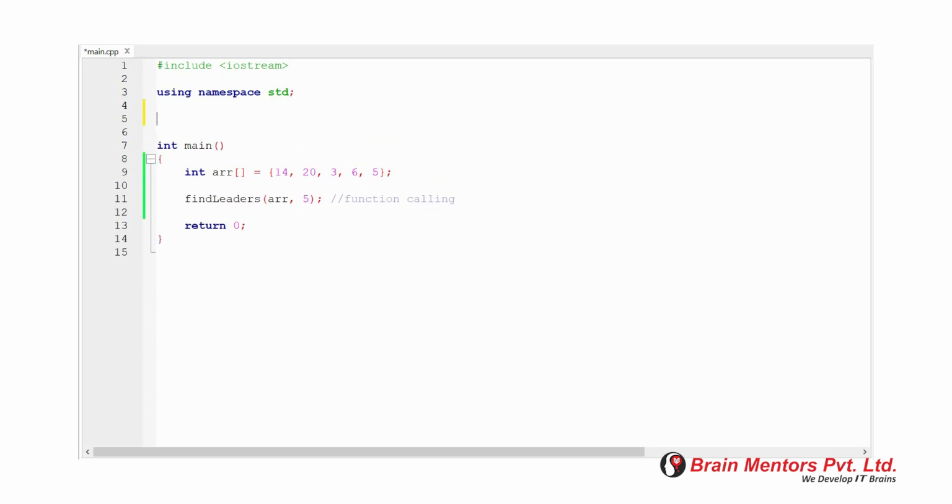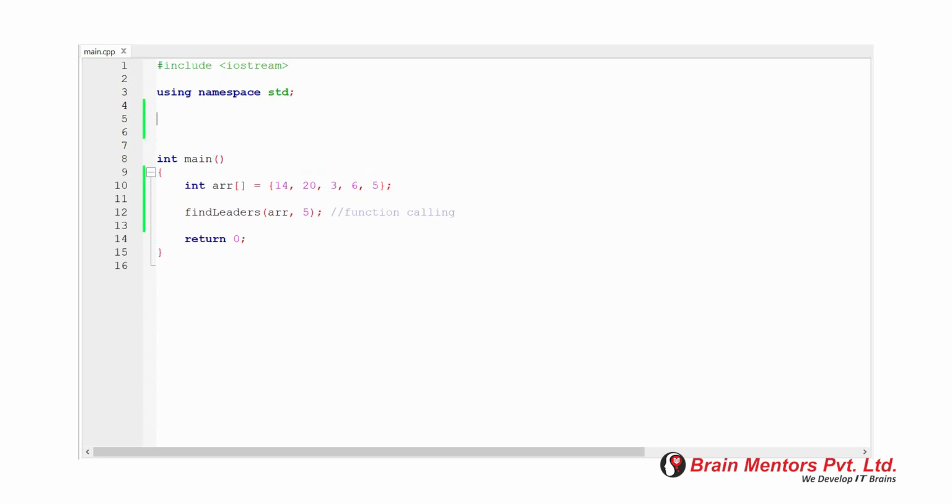Then create the function definition that is used to find leaders in the array. In the function, take two parameters: one is the array and the second is the size of this array.